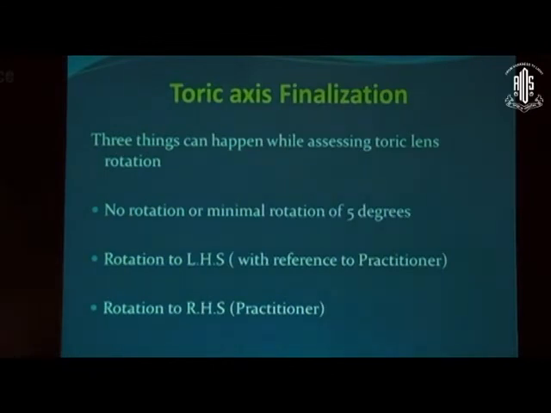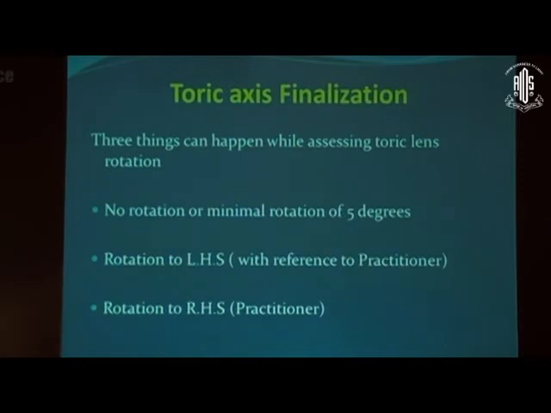Now if there is no rotation, if the central mark which is at 6 o'clock, it comes directly on 6 o'clock, you don't change. Say for example, I will just show by an example. Now this is a case, this is an eye in which toric lens is fitted. This is the 6 o'clock mark. With each blink it is coming back to 6 o'clock, so you don't have to modify the axis of the contact lens.